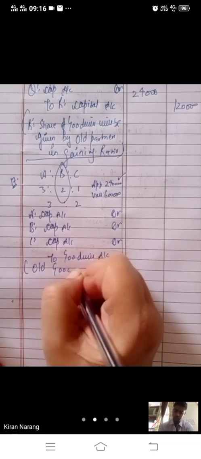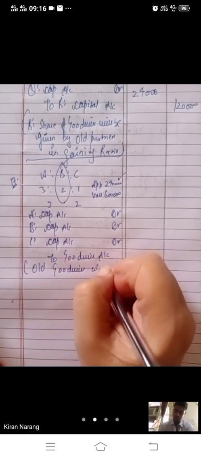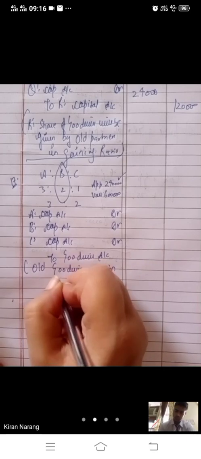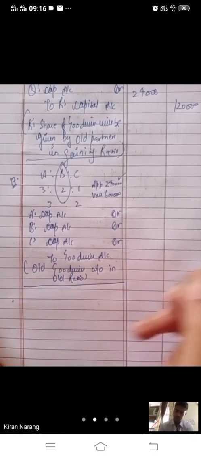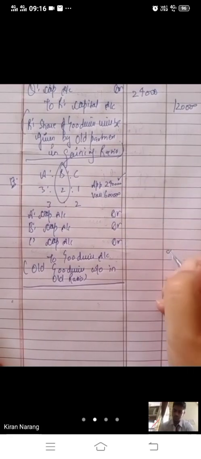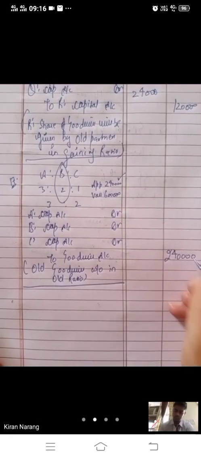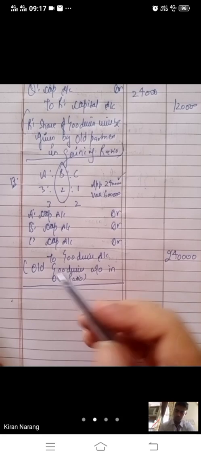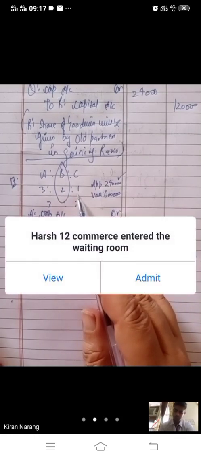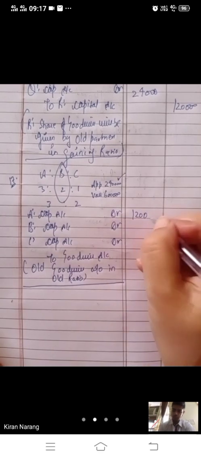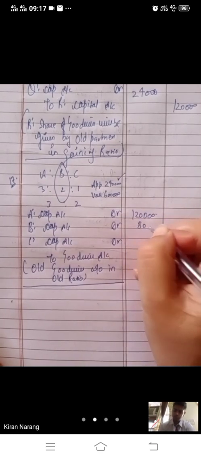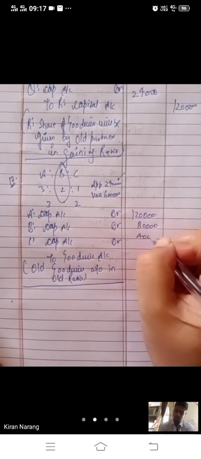Old goodwill is written off in old ratio. So old goodwill was 2,40,000, appearing in the books, and the old ratio was 3, 2 and 1. When we divide, it will be 120, 80 and 40.